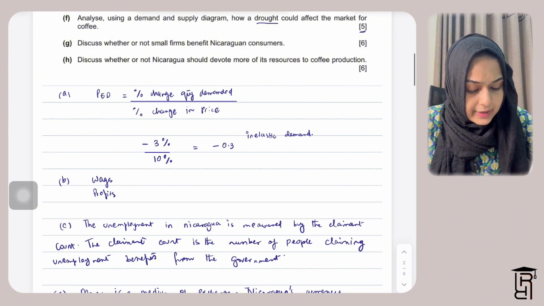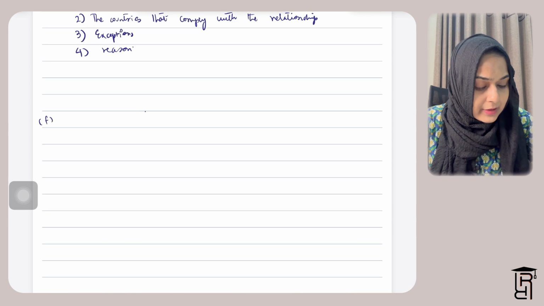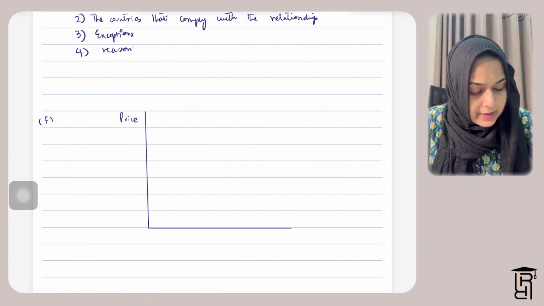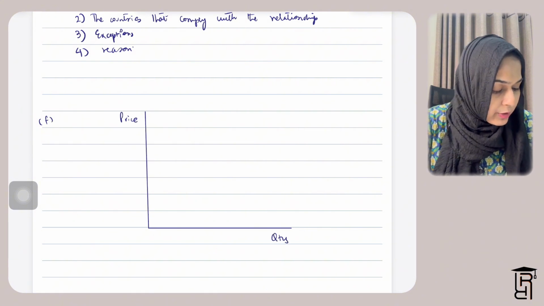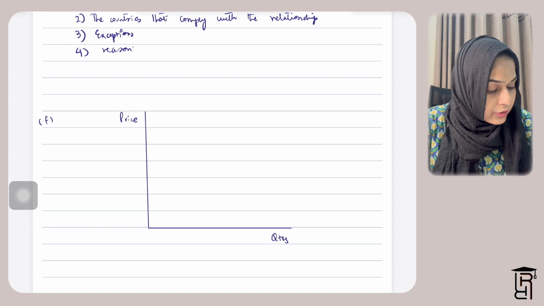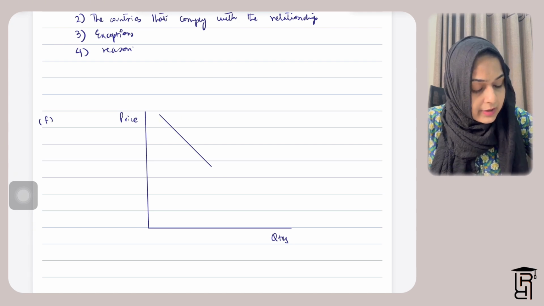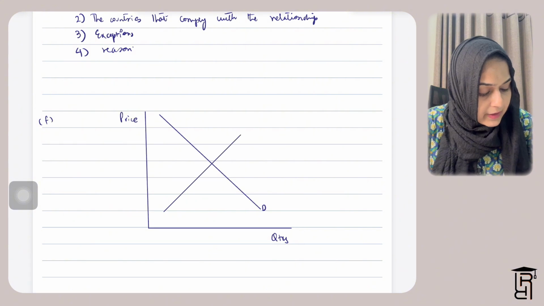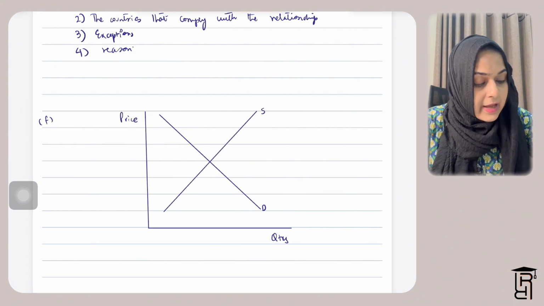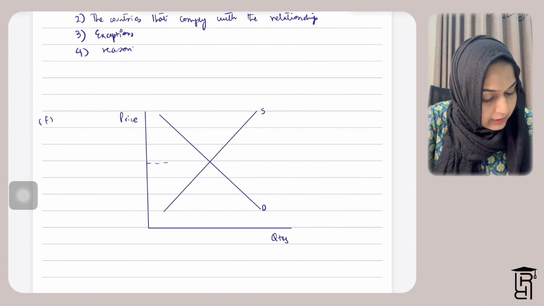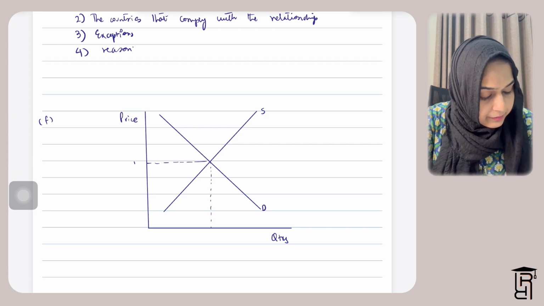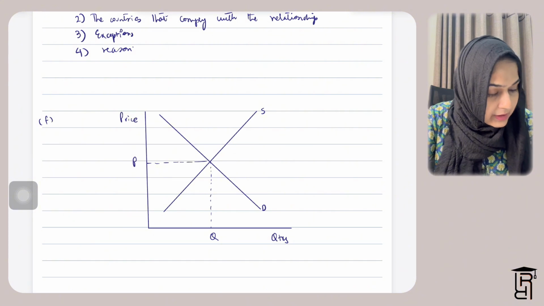So for part F here, you need to make a demand and supply diagram. The y-axis is going to be price, and the x-axis is going to be quantity. You need to draw a downward sloping demand curve and an upward sloping supply curve, and this is your original equilibrium. At the original equilibrium, the price will be P and the quantity will be Q.